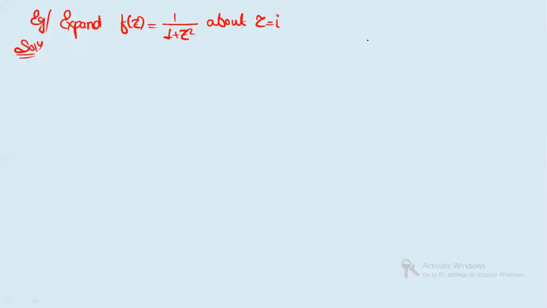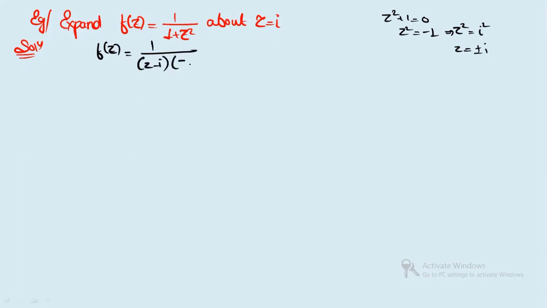So now we will see one example. Expand f(z) = 1/(1+z²) about z = i. So for this, first you will take z² + 1 = 0 just to calculate the value of z. So z² = -1, so z² = i², since i² is -1. So z = ±i. So you can write this function f(z) as 1/((z-i)(z+i)). That means this is the real part, this is the imaginary part. So this is positive i, this is minus i.